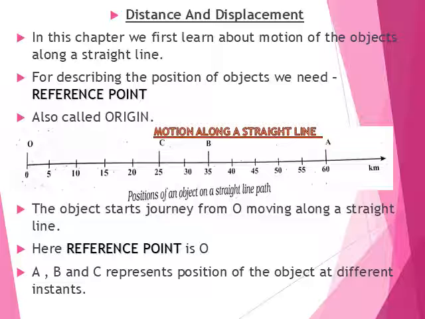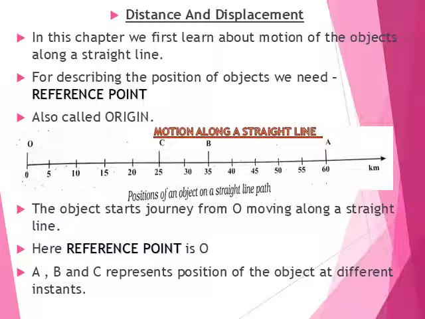Now in this chapter on motion, we first learn about the motion of objects along a straight line, which is called linear motion. For describing the position of the objects we need a reference point, and that reference point is known as the origin. In this session we are going to discuss distance and displacement. Are they the same or different? And if different, what is the difference between them?